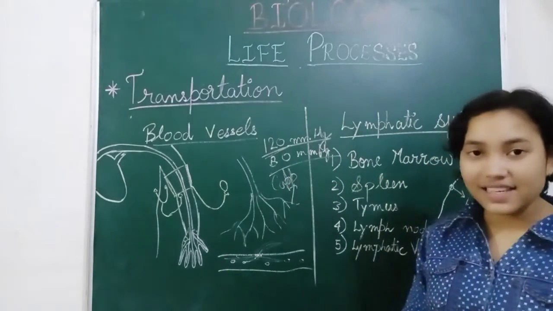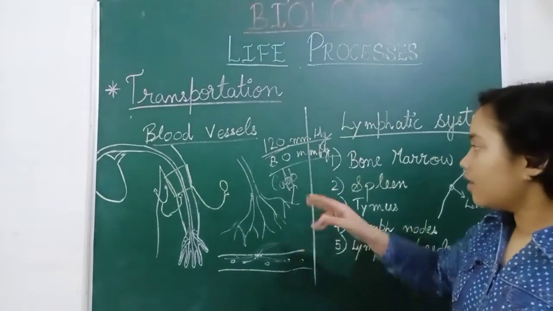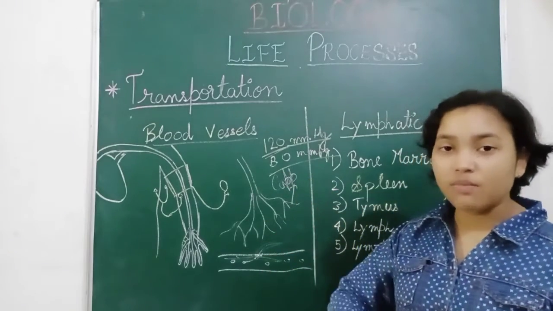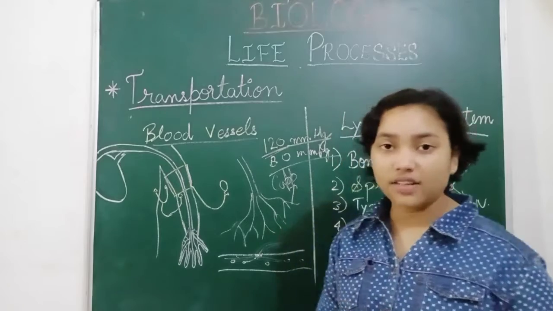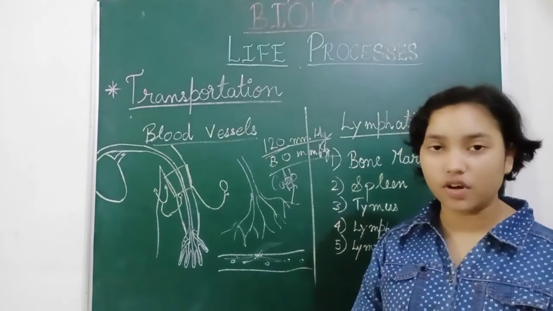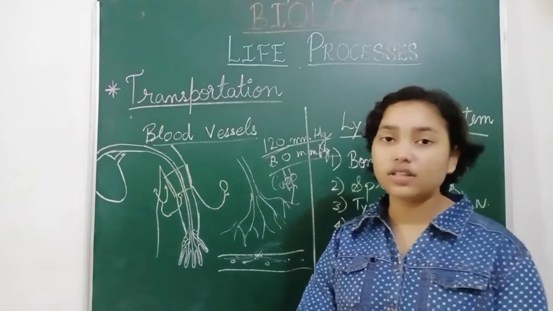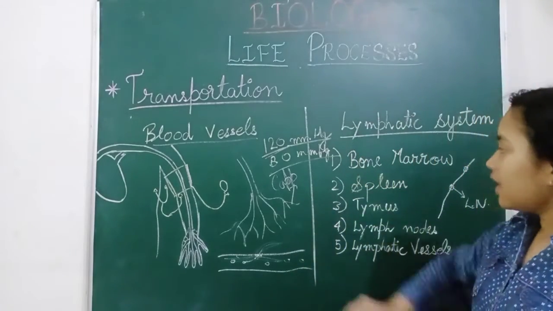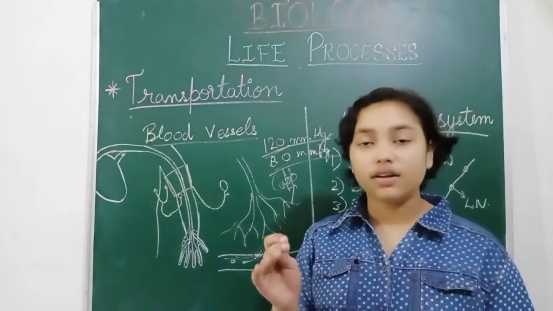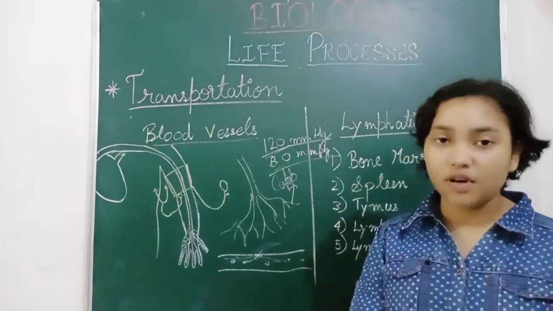The relaxation value is normally up to 80, at most it can reach 90 when the arteries are not contracted, or it is just below 80.